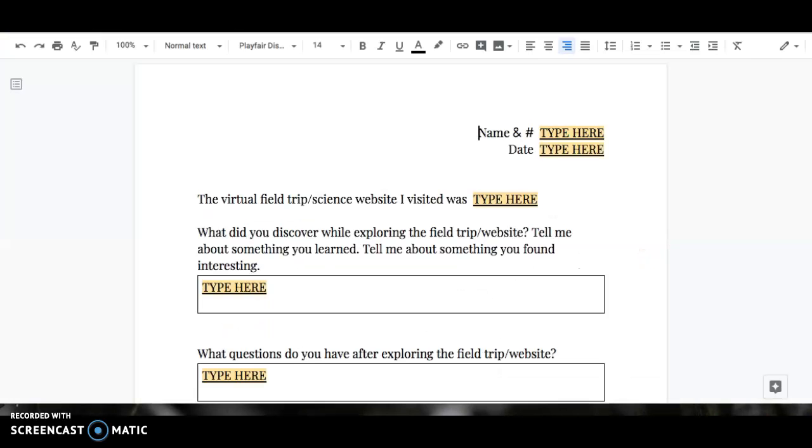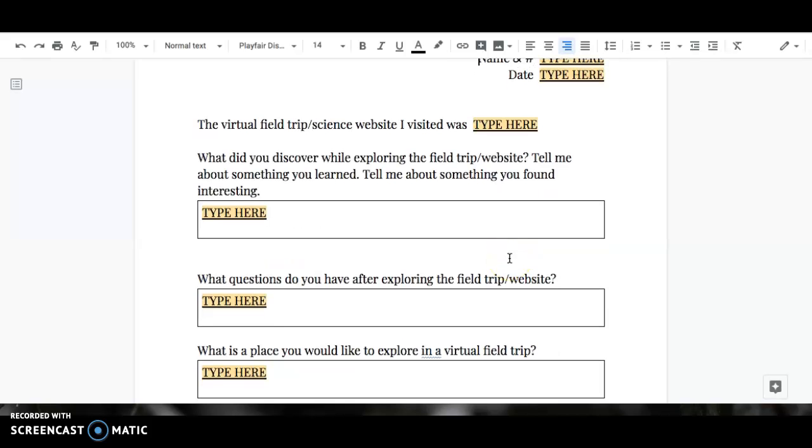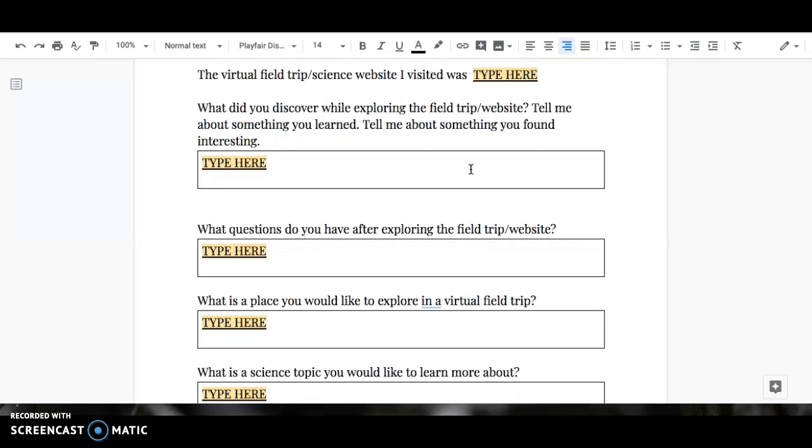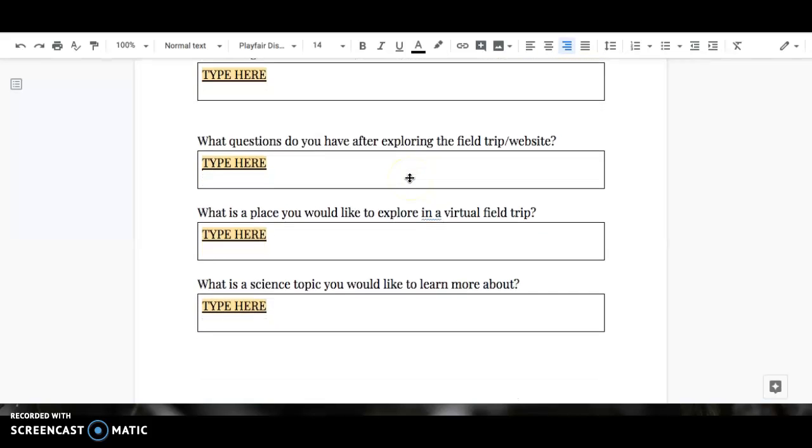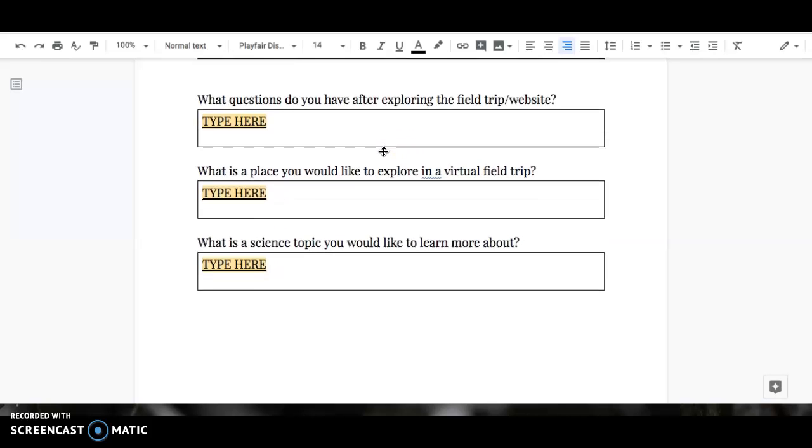So let's look. So this is your science one. Again, name, date. And then you tell me, which one did you visit? Did you go to the polar bear website or did you go to NASA? And then the first question is, what did you discover while exploring the website or the field trip? Tell me about something that you learned. Tell me something you found interesting. Do you have any questions after you've explored them?